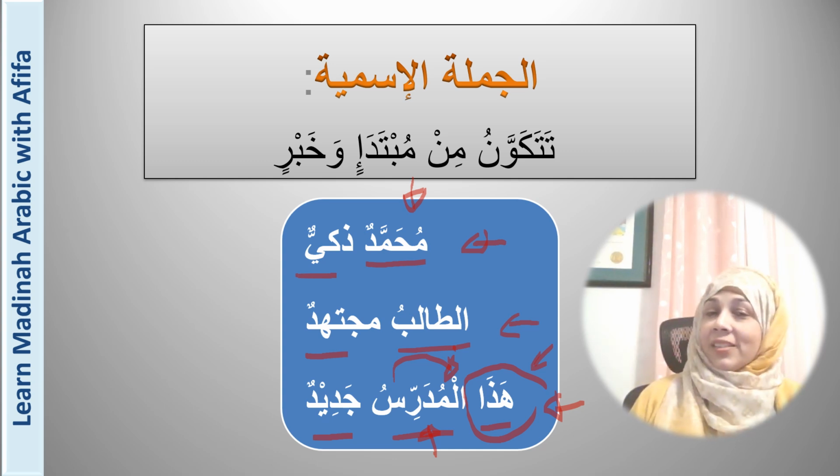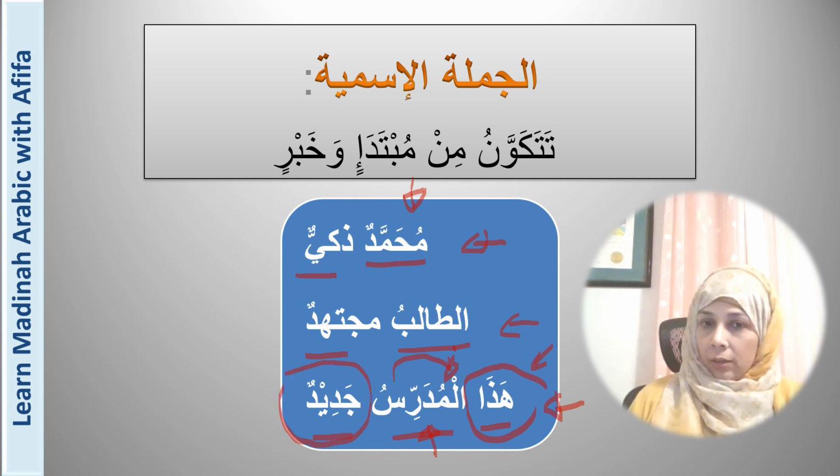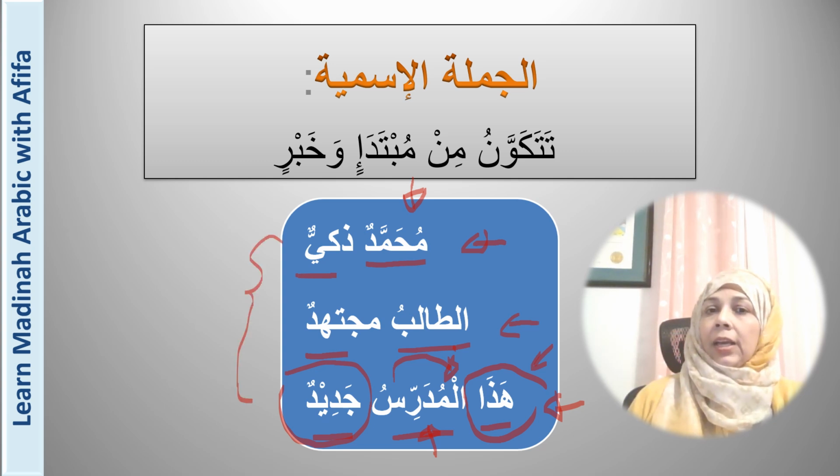And what is the khabar? What is the information about this teacher? So the teacher is new. So the khabar is jadidun. Okay, the khabar is jadidun because this teacher is new. And we also observe in all of these cases that the mubtada is definite and all the khabar here is indefinite.